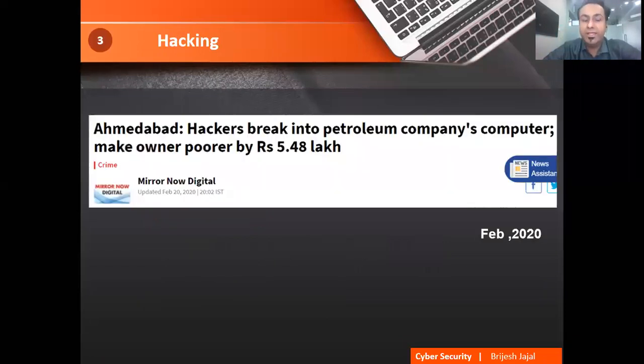So what do we mean by hacking? One example, again a similar financial fraud. Petroleum companies have some login and ID and they are transferring large amounts. One person from Ahmedabad recently, this is 20th February news, transferred the amount of 5.48 lakh into his account. So such hackings are going on.